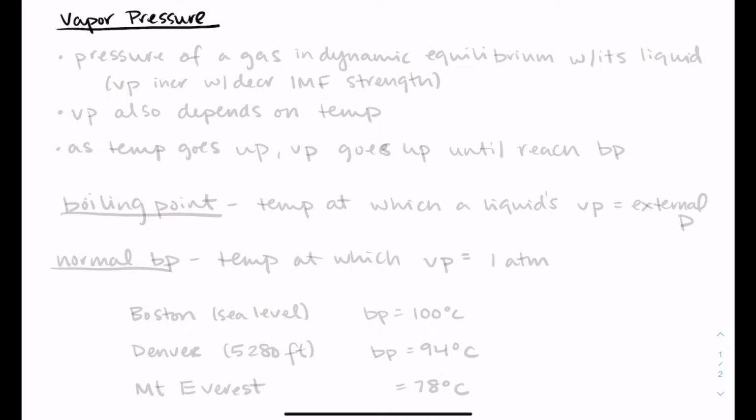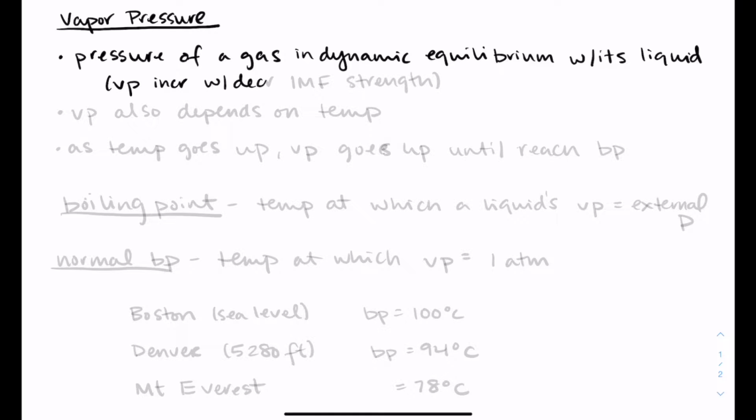Okay, so now vapor pressure, which will sound like everything that we've kind of talked about already. And that's great because it's related to everything that we've talked about already. The difference for vapor pressure is that we are imagining that this liquid that we have is in some kind of closed container where it can get into a dynamic equilibrium with the gaseous form. So the pressure of a gas in dynamic equilibrium with its liquid form, that is the vapor pressure.